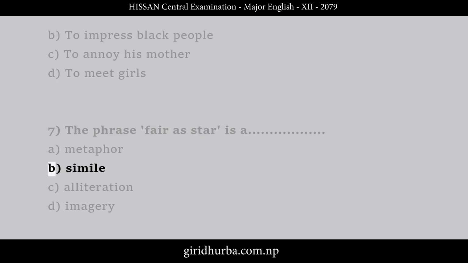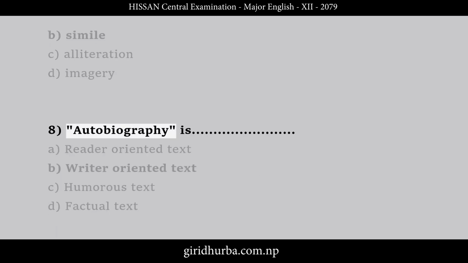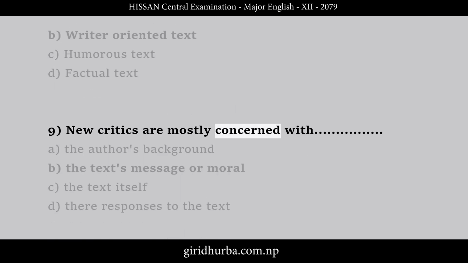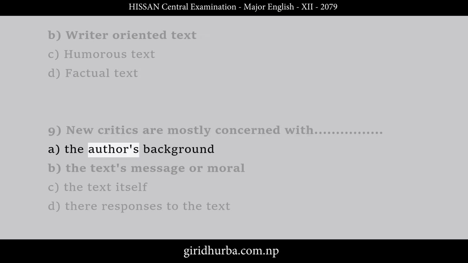7. The phrase, "fair as a star" is A. Metaphor, B. Simile, C. Alliteration, D. Imagery. 8. Autobiography is A. Reader-oriented text, B. Writer-oriented text, C. Humorous text, D. Factual text. 9. New critics are mostly concerned with A. The author's background, B. The text's message or moral, C. The text itself, D. Their responses to the text.